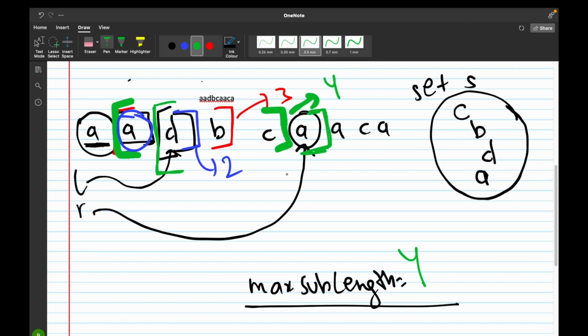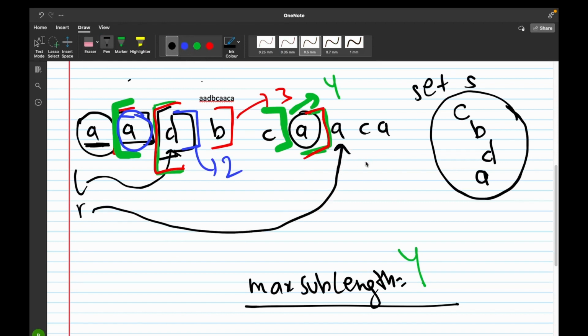Now we would compare the length of DBCA with max sublength. So the length of DBCA is 4, so max sublength is also 4, so we would not update max sublength as it is same as the length of our substring.